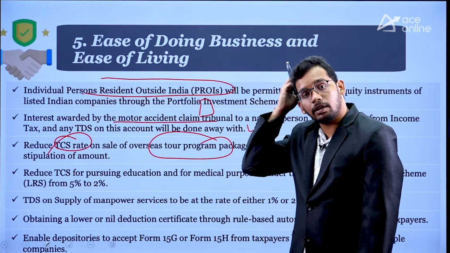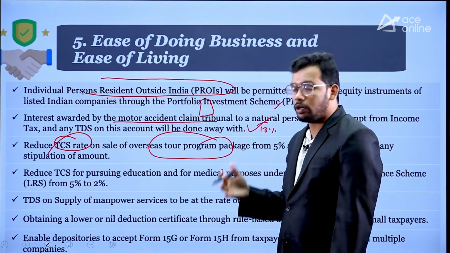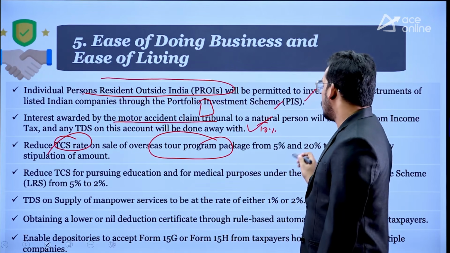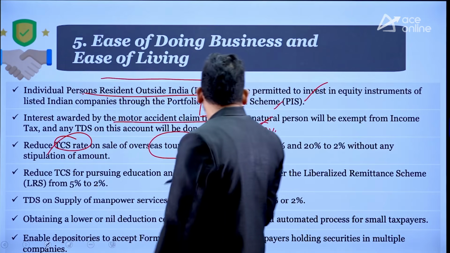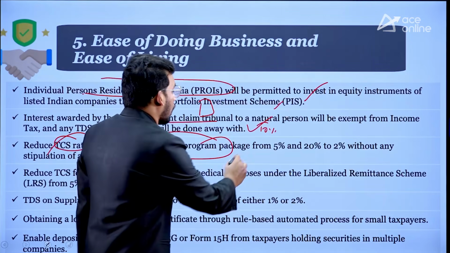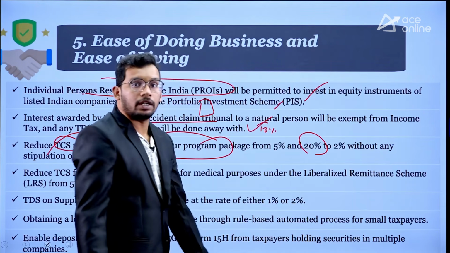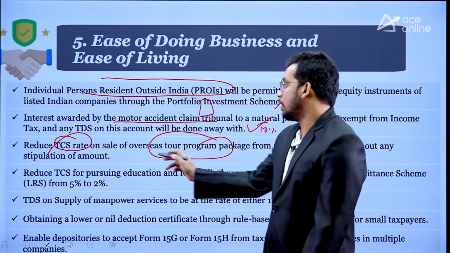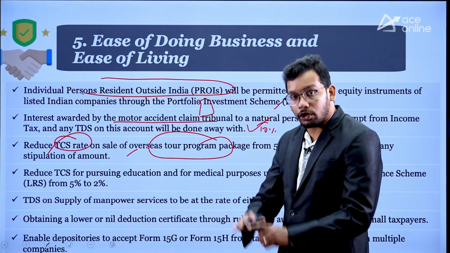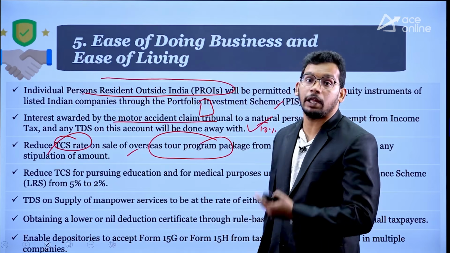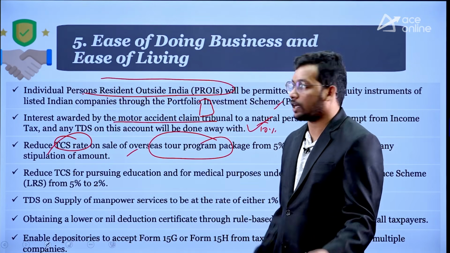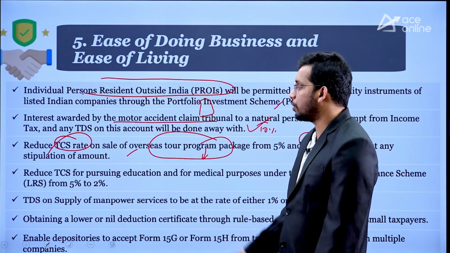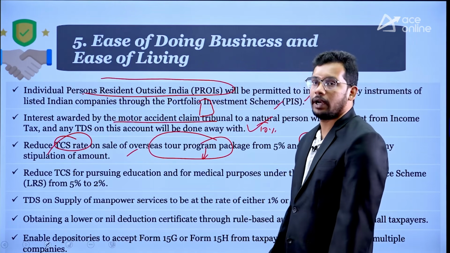So any, let's say, newly married couple going on honeymoon to Mauritius or some other country, earlier they used to pay around 20%. Now they are going to reduce it to 5% and 2% on the whole amount. So earlier they used to pay 20% tax on foreign tour packages. Now foreign tour packages are going to be cheaper because the government is going to collect less money.